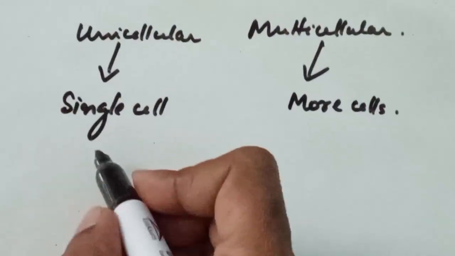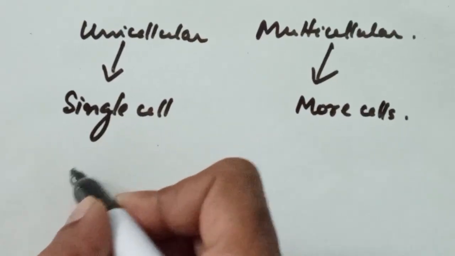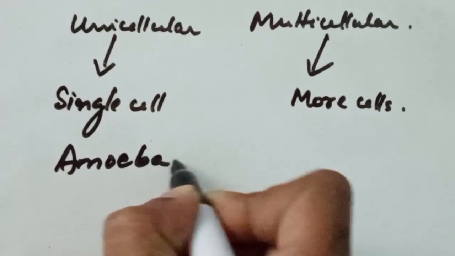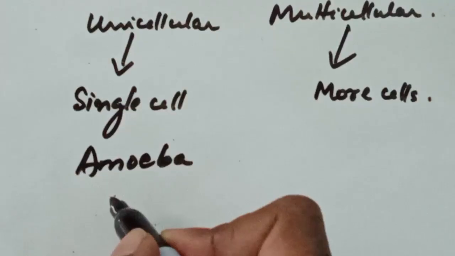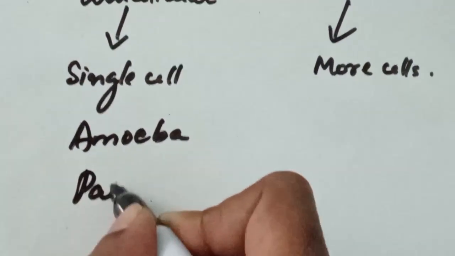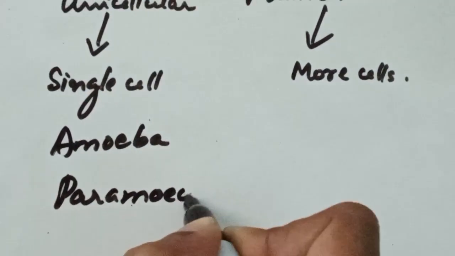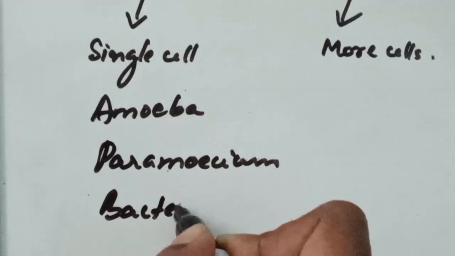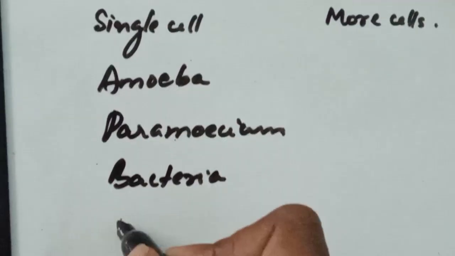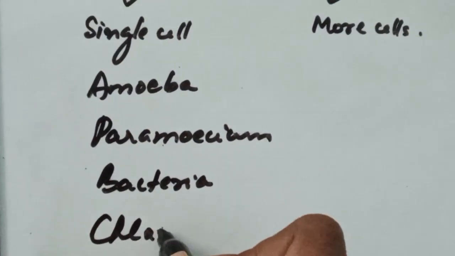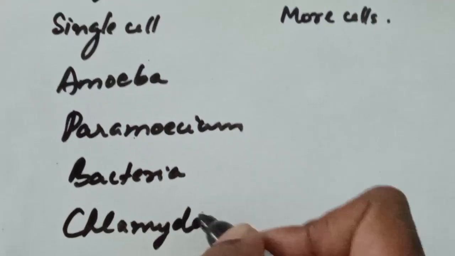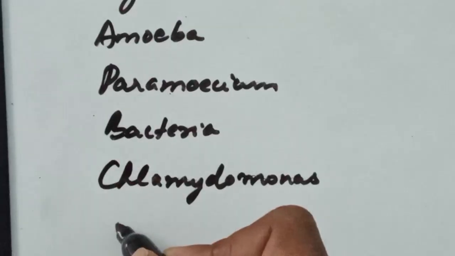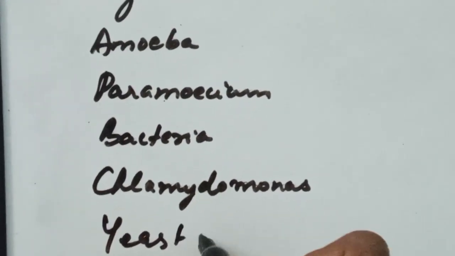So examples of single celled organisms or unicellular organisms are amoeba, paramecium, bacteria, then chlamydomonas, which is an algae, then yeast, which is a fungi.